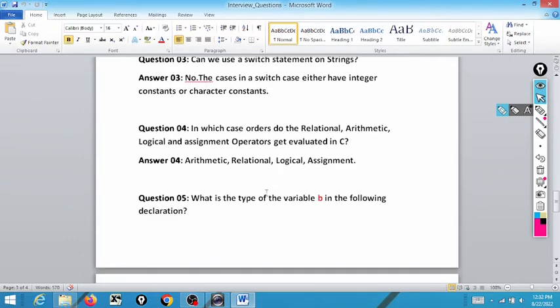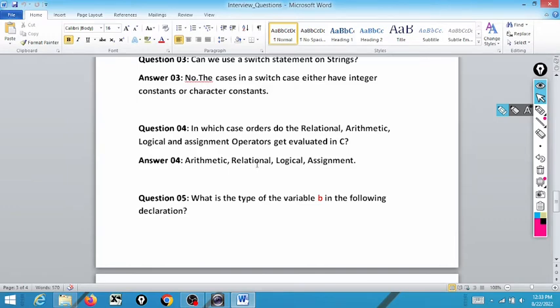Next question. In which order do the relational, arithmetic, logical and assignment operators get evaluated in C? The evaluation of these operators depends upon priority or precedence. The operators enjoying higher priority or precedence will be solved before the operators enjoying lower priority. If two operators enjoy the same priority, then associativity comes into the scene.